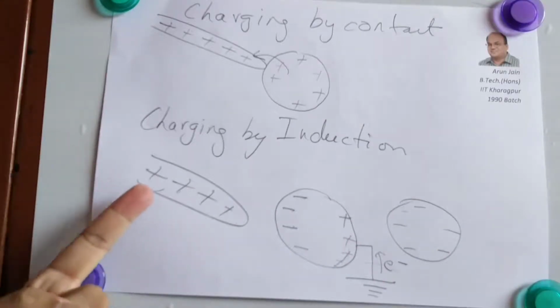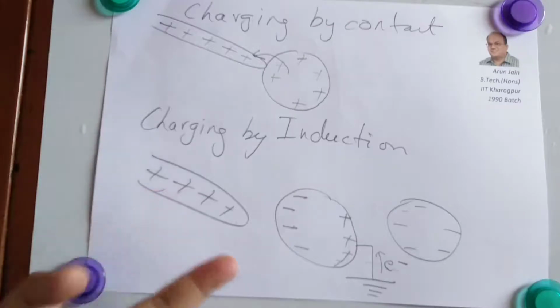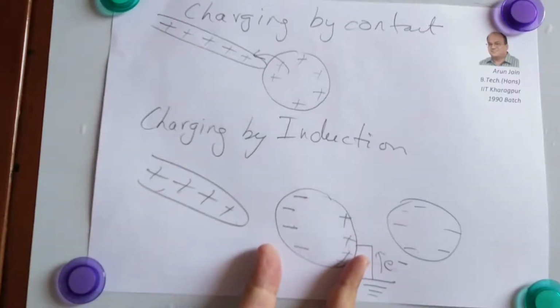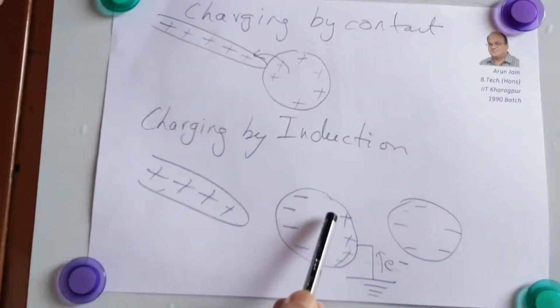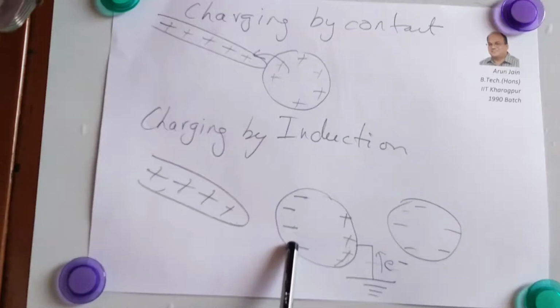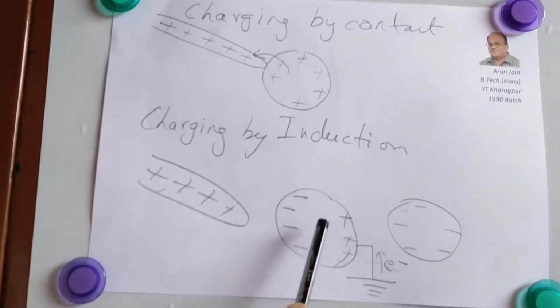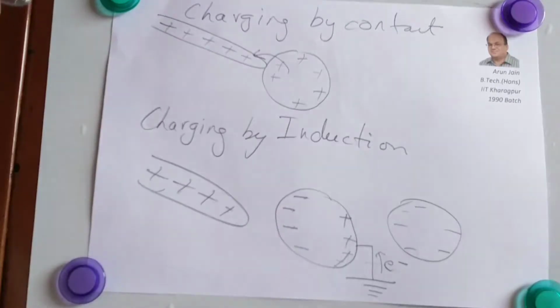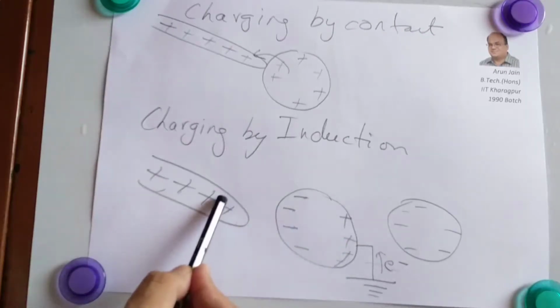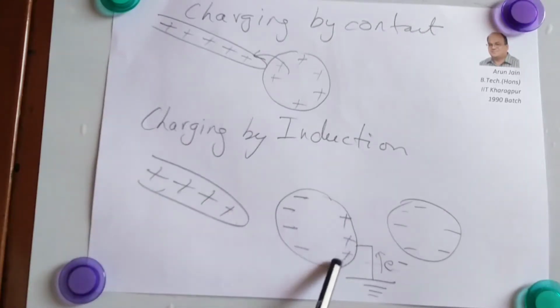So when this positively charged rod is brought next to a neutral body, it may be a conductor as well as an insulator, doesn't matter, non-conductor, because in a conductor the electrons will actually move. In an insulator or non-conductor, electrons will try to move. So induction takes place in insulators also, in non-conductors also, and these electrons will come this side, the plus charge will stay behind.